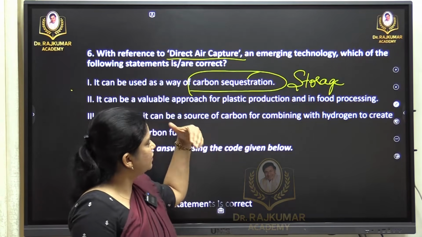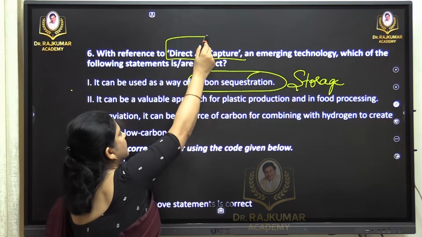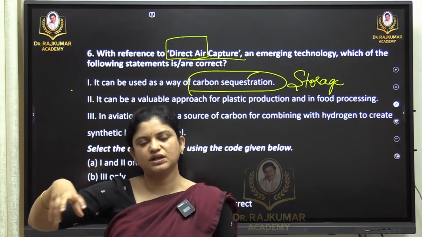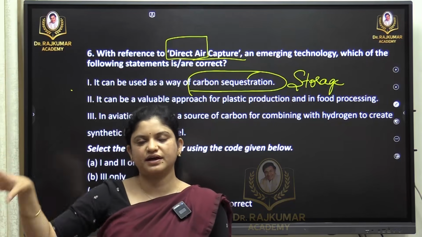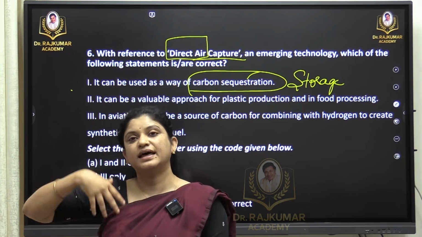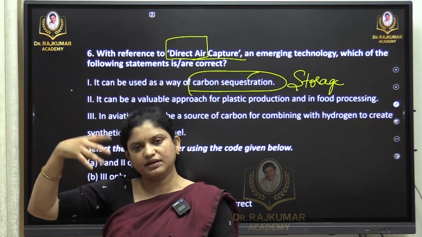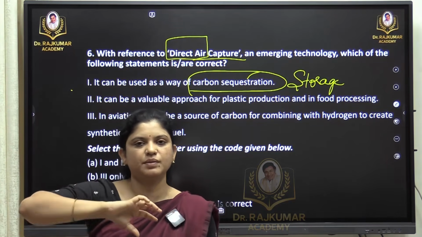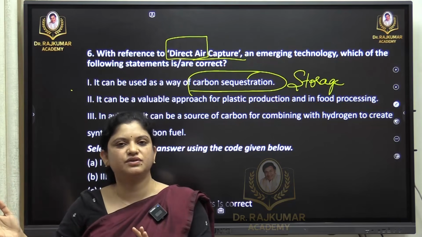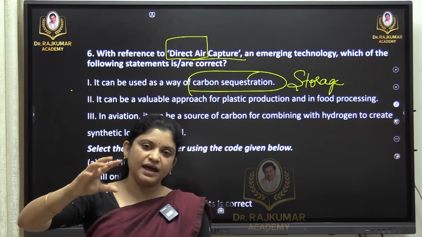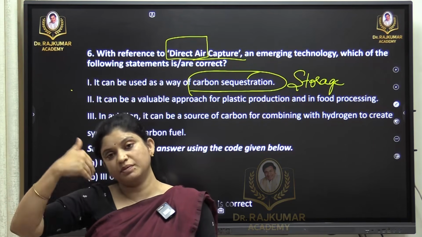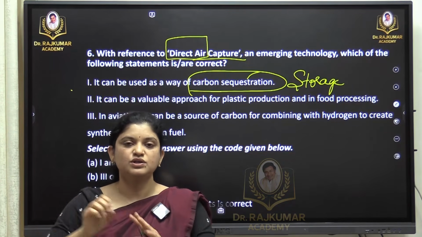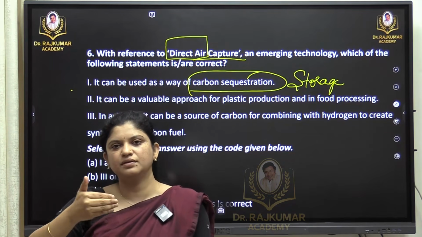So the first thing is, how do we capture it directly? It is like from the source. From thermal power plants, factories, or various industries, where the carbon is emitted, there can be filters fixed directly, or a connection infrastructure maintained, wherein the air, before it reaches the atmosphere, or even after it reaches the atmosphere, can be captured. So we cannot stop carbon from being emitted.